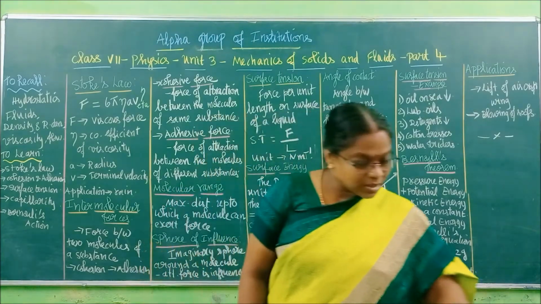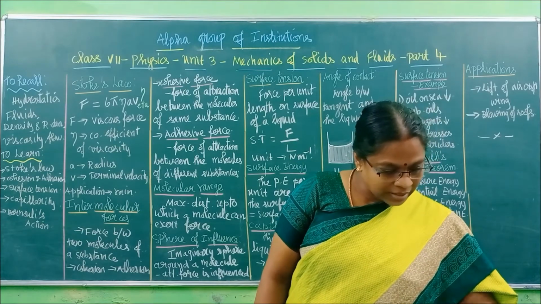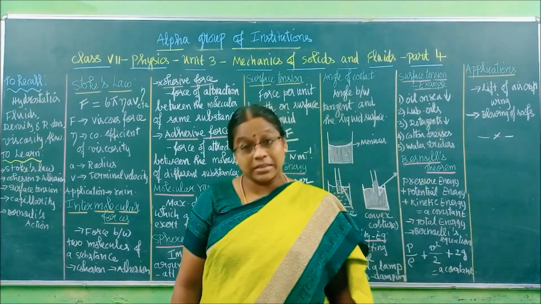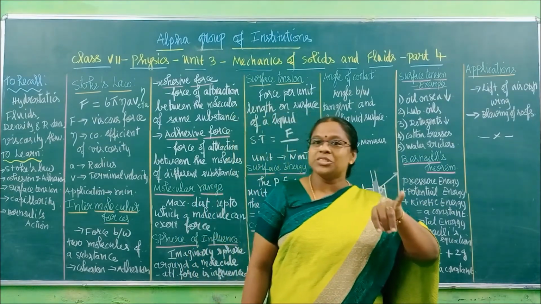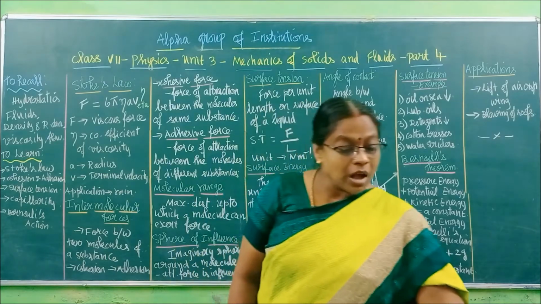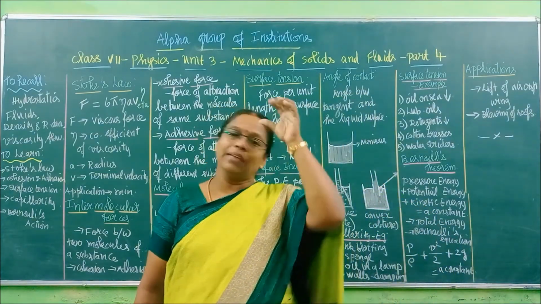The theorem is there on your page 65. You can say that for a streamlined flow of a non-viscous liquid, the flow must be streamlined and the liquid must be non-viscous and incompressible. These conditions I will give you in the notes.